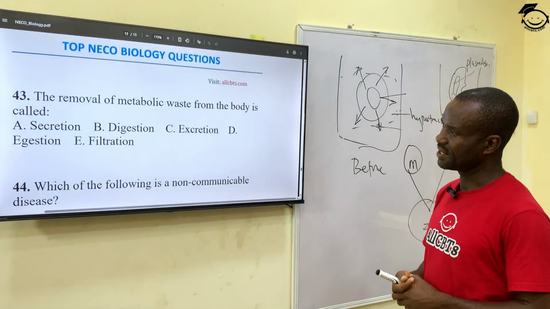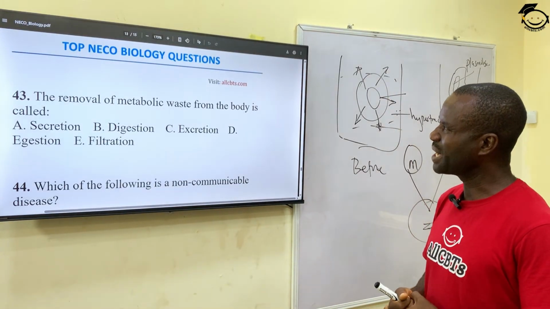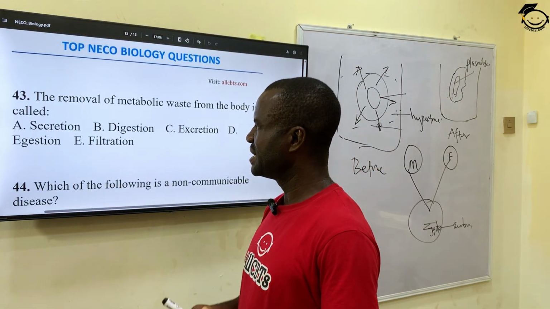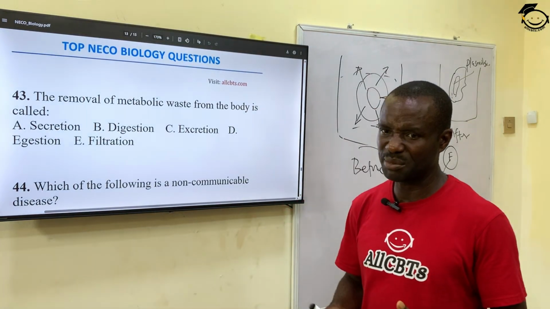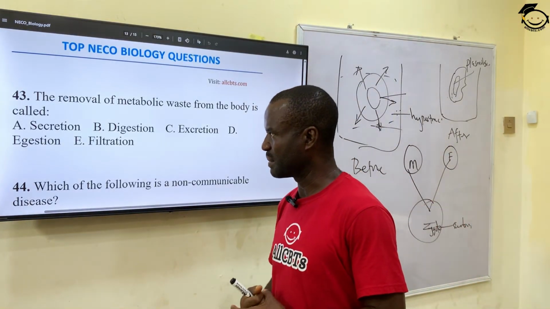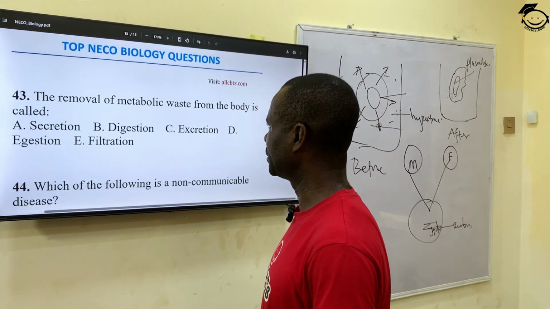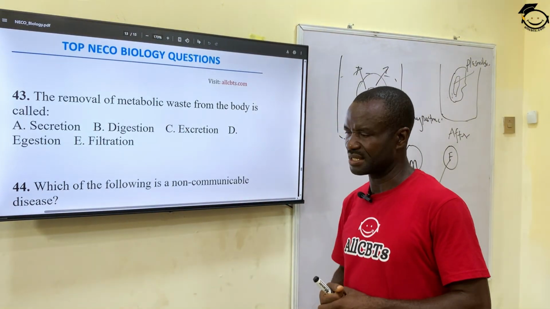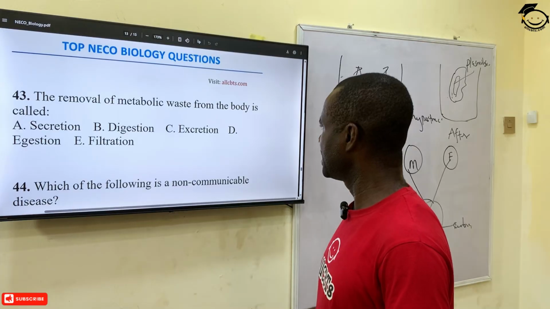Number 43. The removal of metabolic waste from the body is called A, secretion. Secretion simply means the production of material. B, digestion. Digestion simply means the breaking down of food substances. C, excretion.